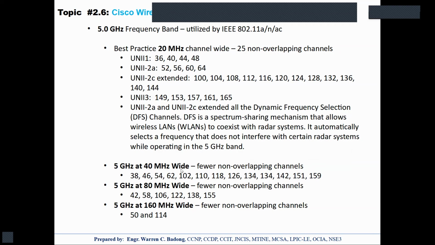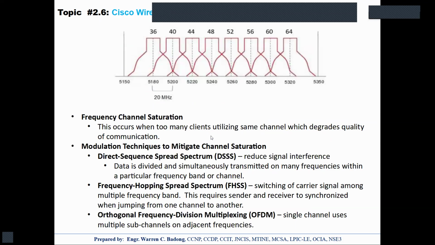Okay? As the width of the channel increases, the number of non-overlapping channels gets fewer, no? Paliit ng paliit po yan. The commonly used bandwidth, no, is the 20 megahertz for each channel. All right?